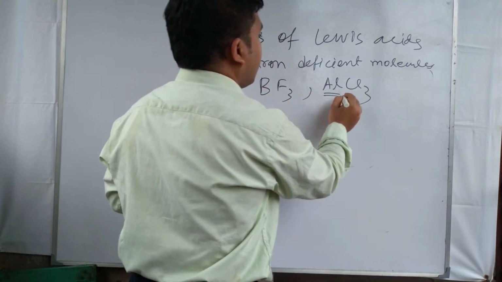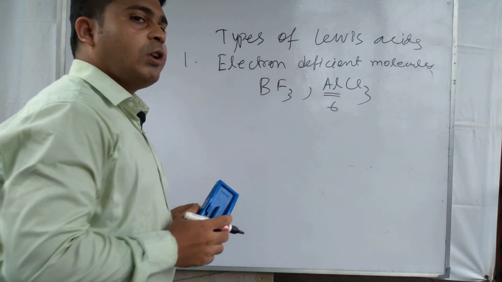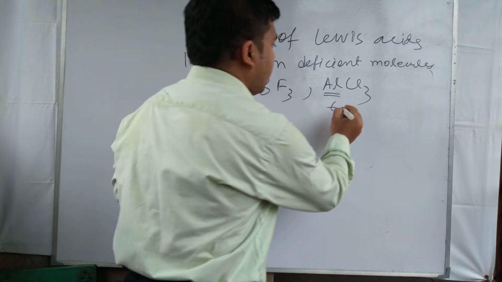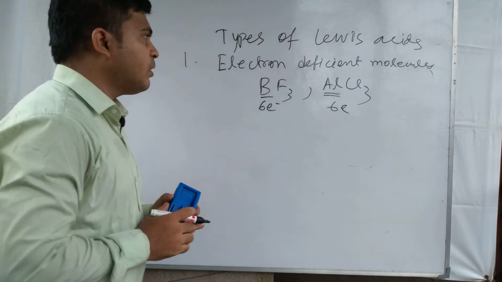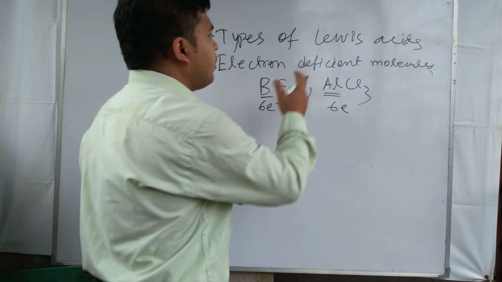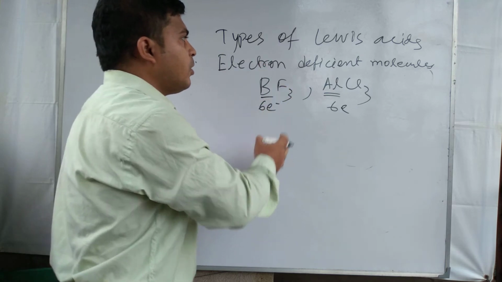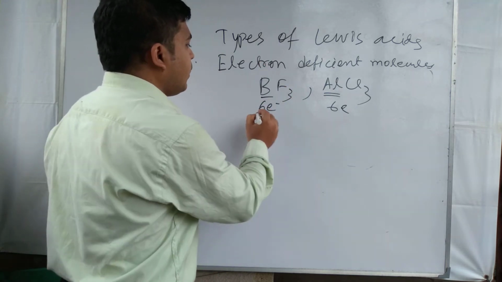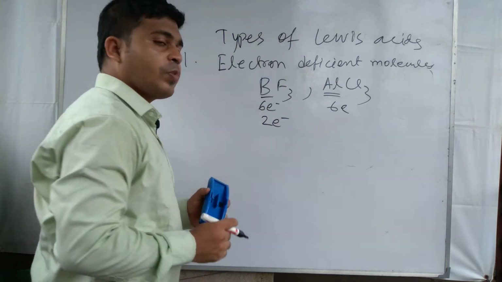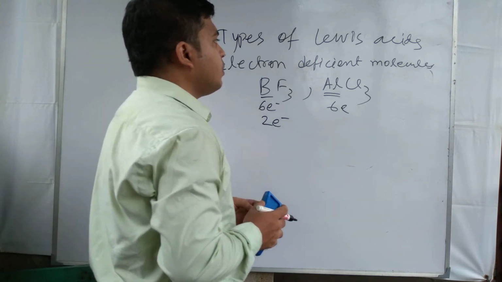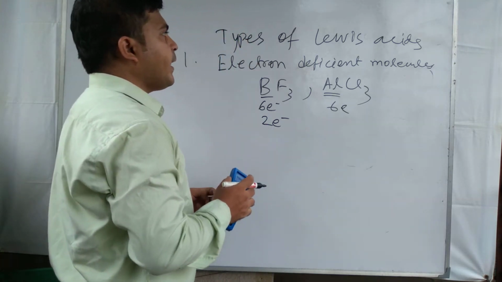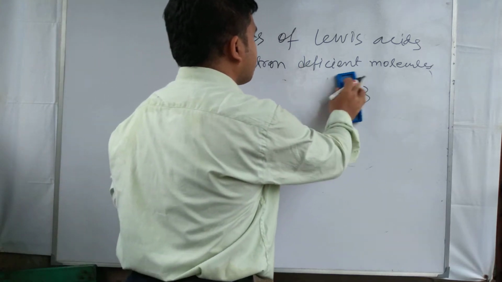Here the central atom, aluminum or boron, is completing only 6 electron, and for this reason these compounds are called electron deficient compounds, and they can easily accept 2 electron. These act as Lewis acid.